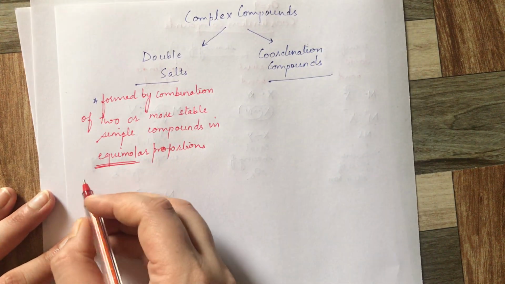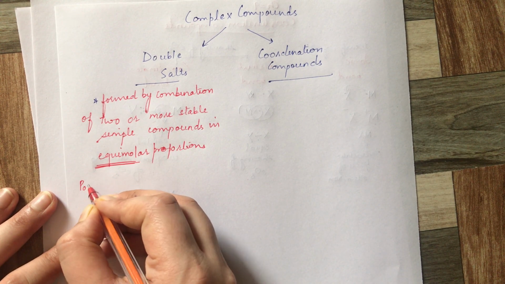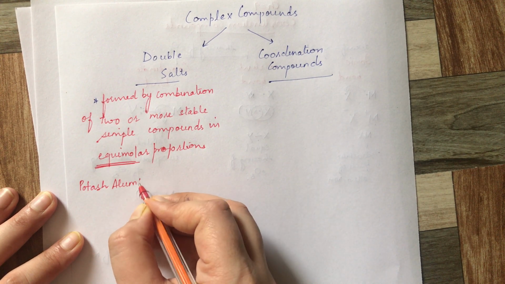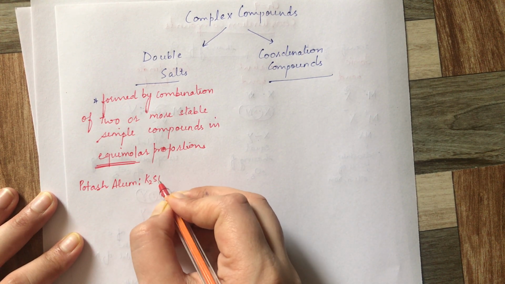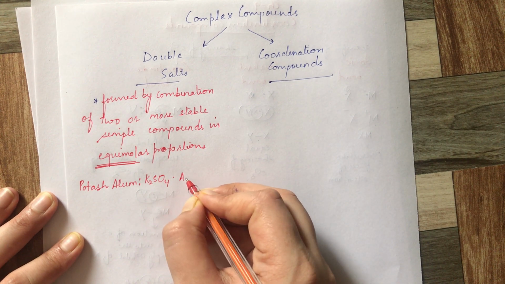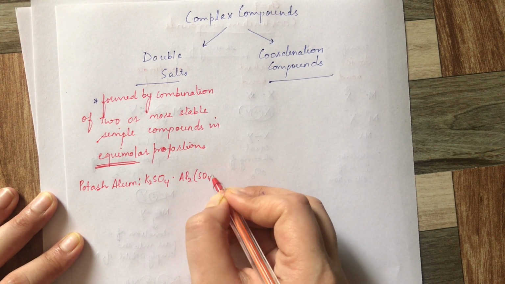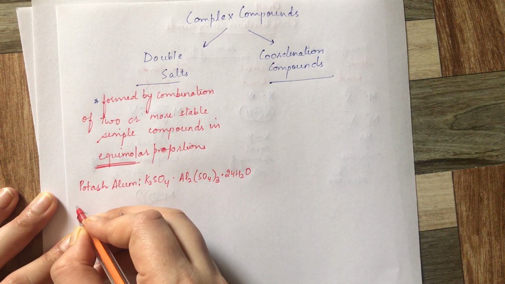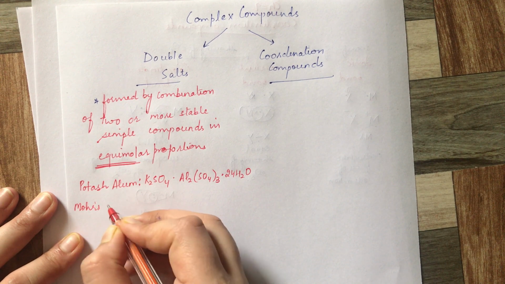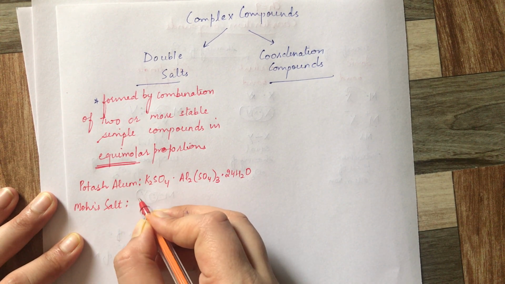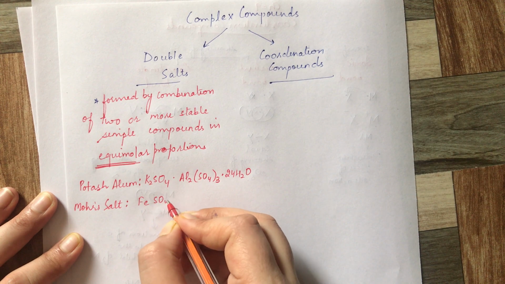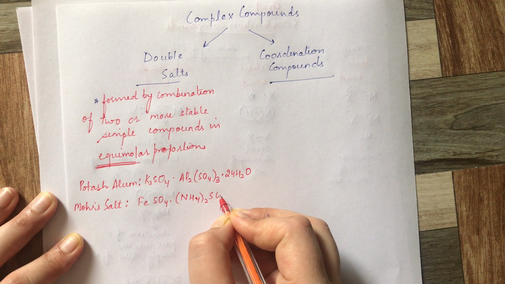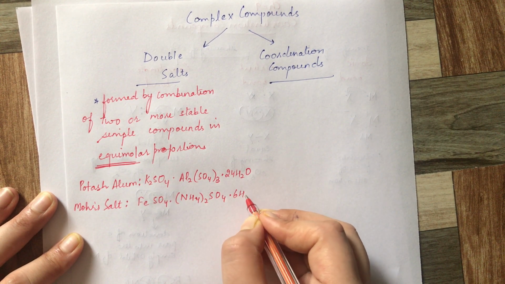Like previously we discussed potash alum. So among the double salts we have potash alum, for example K2SO4 dot Al2(SO4)3 dot 24 water. Or Mohr's salt, another double salt, which is FeSO4 dot, closely observe what I am writing, dot 6H2O.